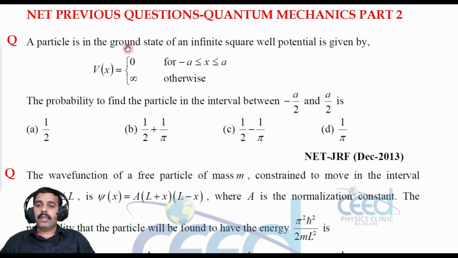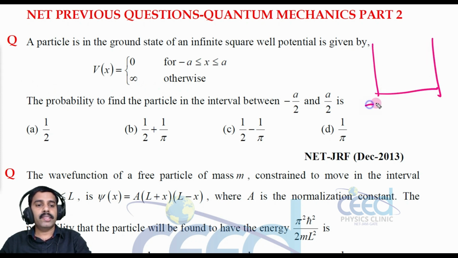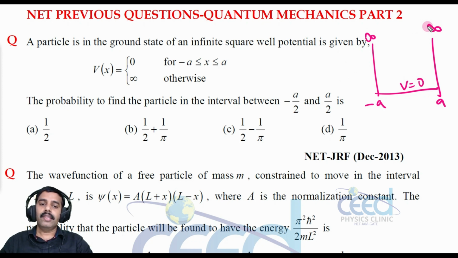A particle is in the ground state of an infinite square well potential given by V of x is equal to 0 for minus a less than or equal to x less than or equal to a, and infinity otherwise. So let me draw the situation. From minus a to a, the potential is 0. In all other regions the potential is infinity, right? So we want the probability of finding the particle in the interval minus a by 2 to a by 2.